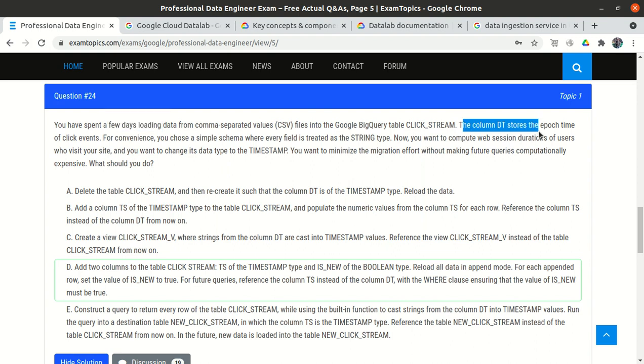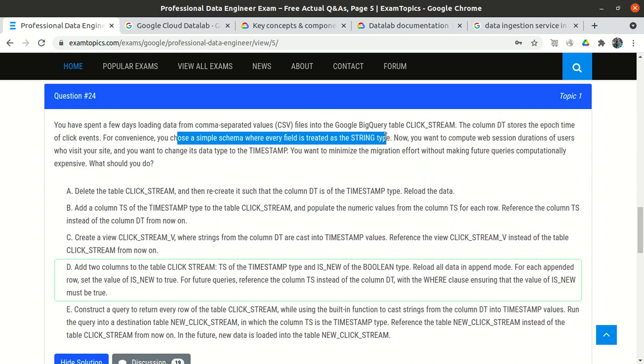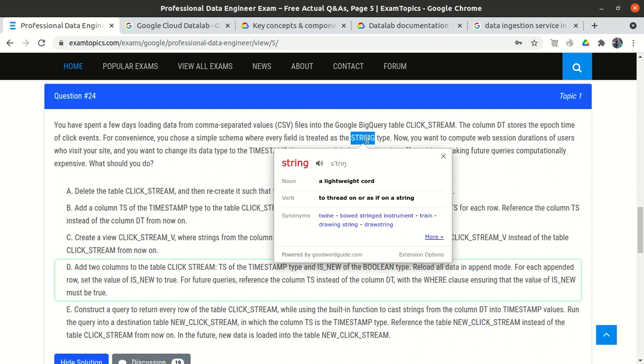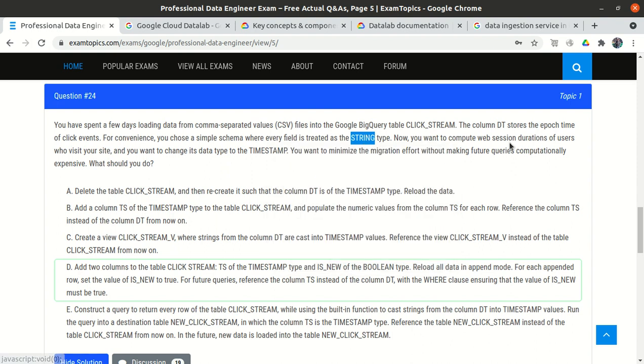The column DT, there is one column with the name DT in that particular table, stores the epoch time of click events. Okay, doesn't matter whatever it stores. For convenience you choose a simple schema and treat it as string type. So when we create a table, there is one column, that is DT, and for our convenience we put the data type as a string. Now you want to compute a web session duration of a user who visited the site, and we want to change the data type to timestamp.